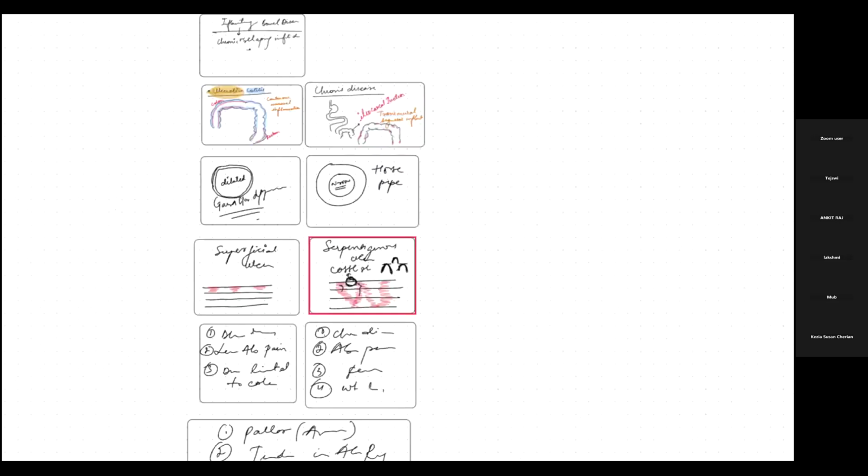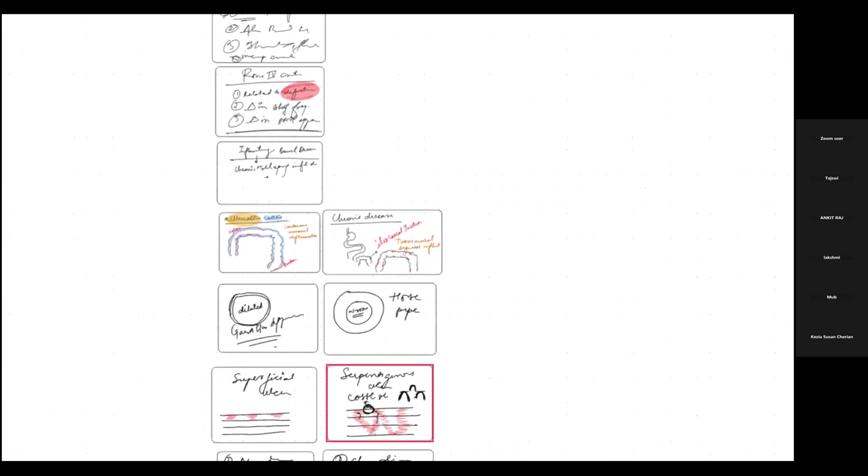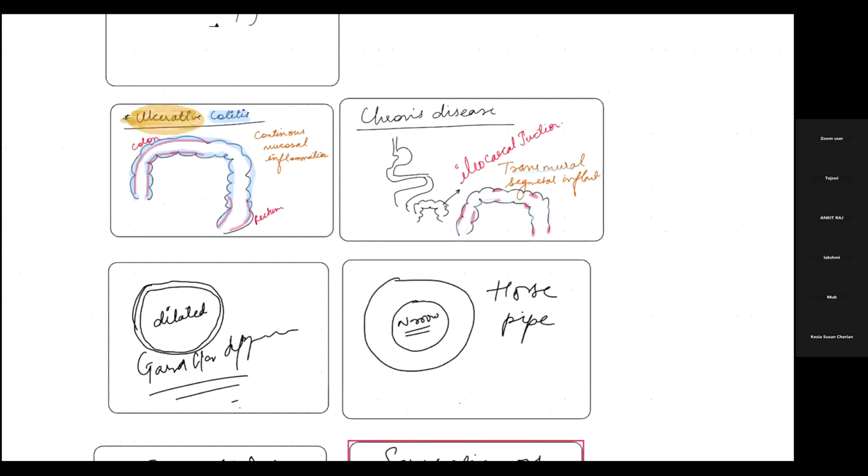I'll just repeat what we discussed till now. We discussed about IBD, that is inflammatory bowel disease. In that, two main diseases are there: ulcerative colitis and Crohn's disease. Ulcerative colitis is continuous mucosal inflammation, and it happens mainly in the colon or the rectum, isn't it? Another thing that we discussed about Crohn's is that it can happen anywhere in the GIT, mostly in the ileocecal junction, and it is transmural segmental inflammation.